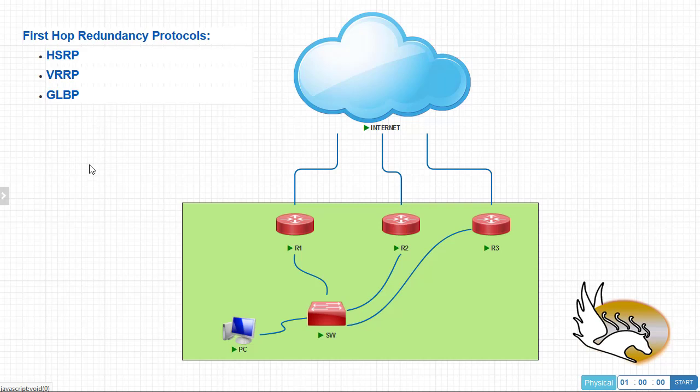Now, let's start the configuration. I'm not going to go into the details of all the commands. I'm just going to enable these on the routers, and then I'm going to show you some verification commands. In the end, I'm going to get to Gateway Load Balancing Protocol, or GLBP, which is, like I said, the best one. The difference between GLBP and VRRP and HSRP is that GLBP can have multiple routers as active nodes at the same time, but VRRP and HSRP can have only one of the routers as the active node.